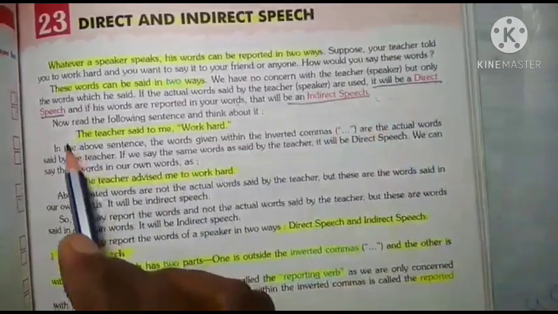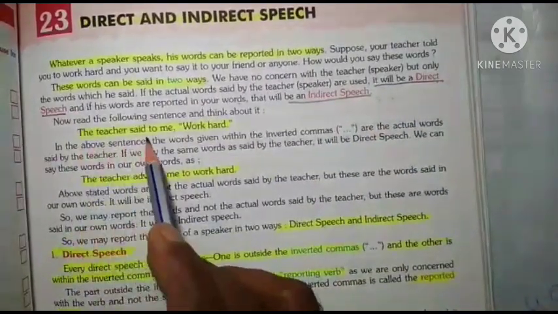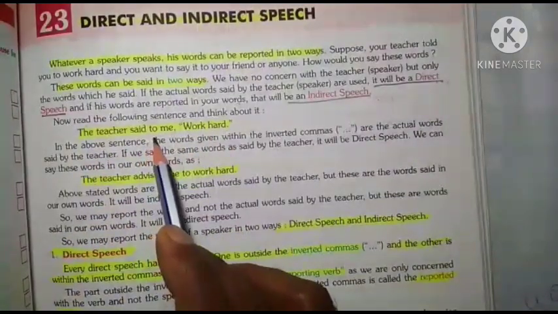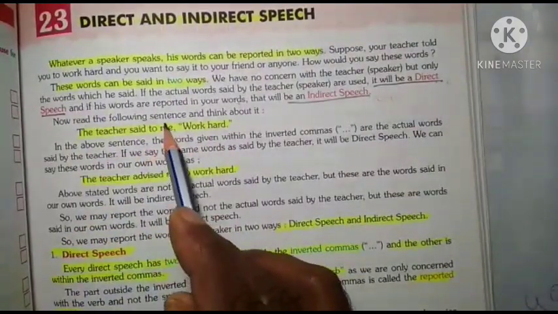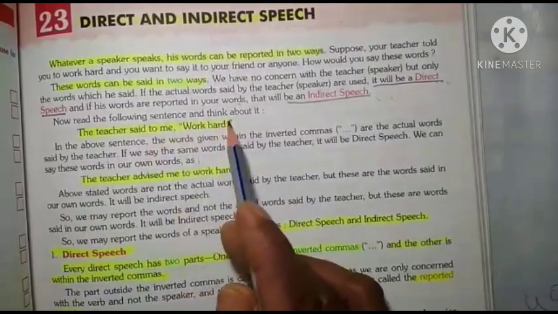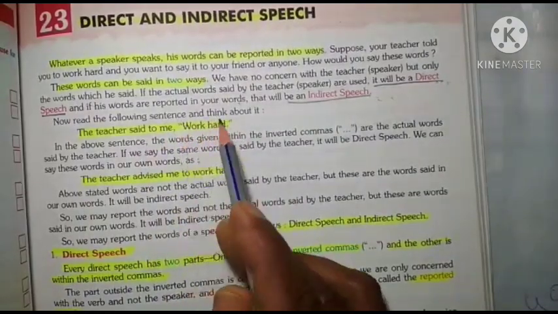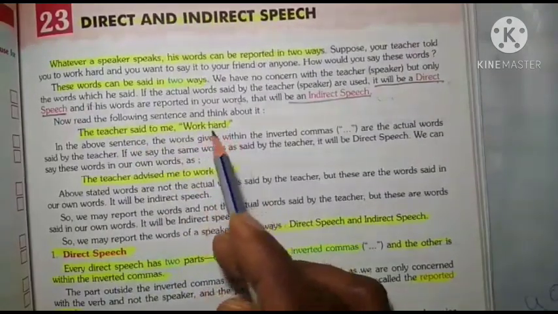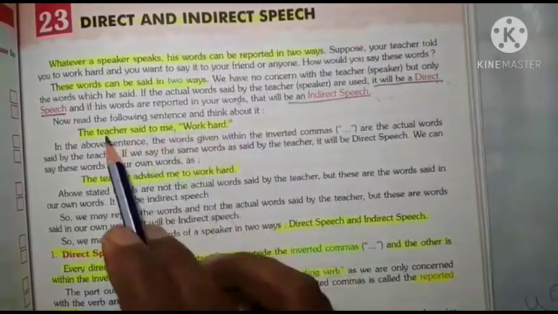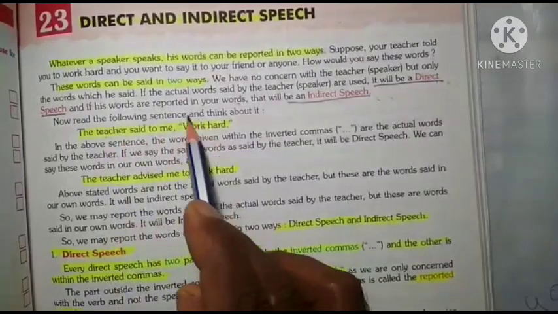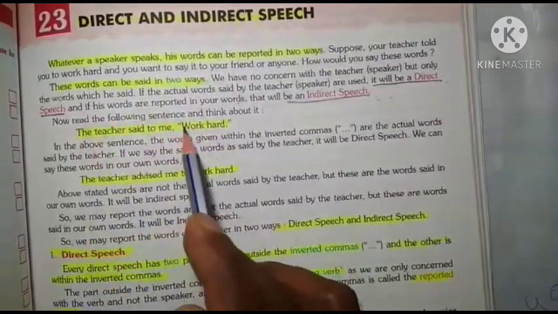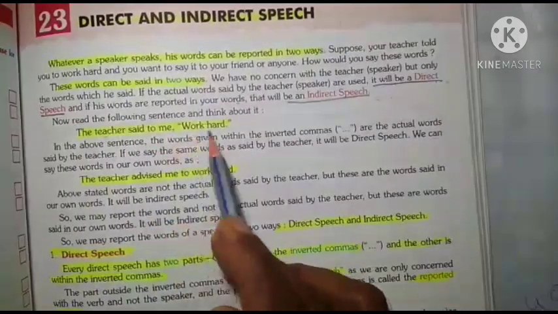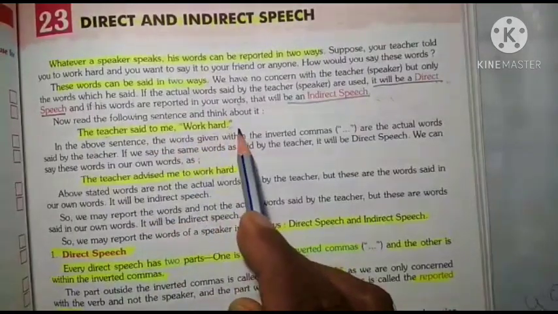Now look, example. The teacher said to me, "Work hard." So in this sentence, the words given within inverted commas are the actual words which are said by the teacher. Means if we say the same words as said by the teacher, it will be direct speech. If the teacher said so, and I said "work hard," it is called direct speech.